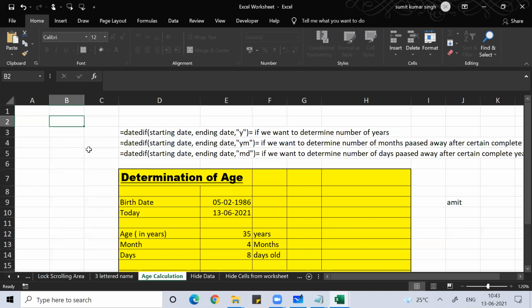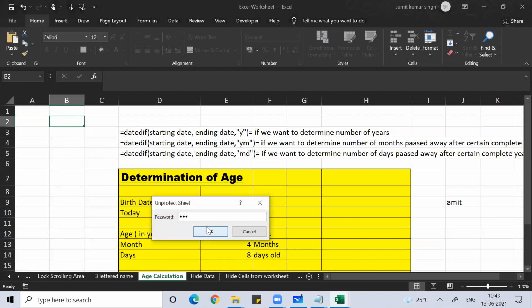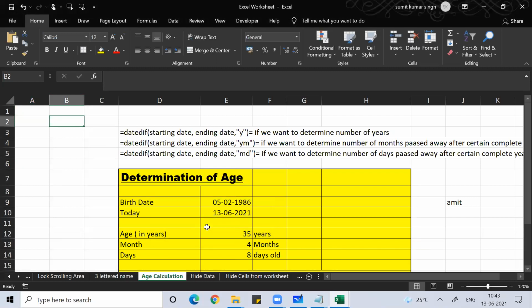So let me unprotect it. Unprotect sheet, enter the password. Now it's unprotected.